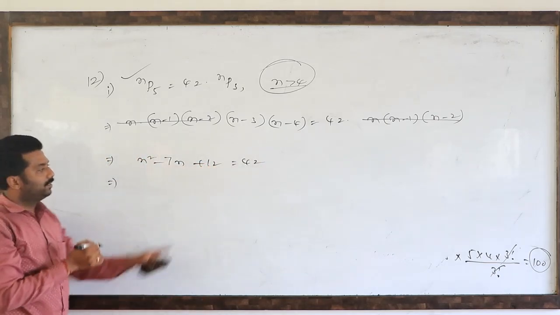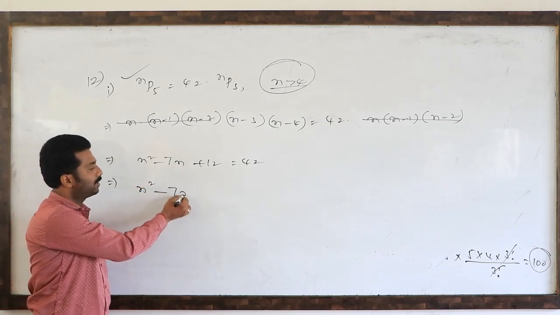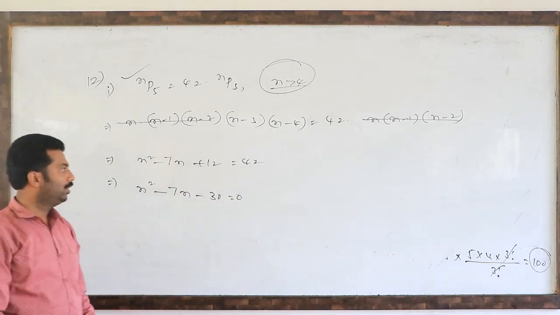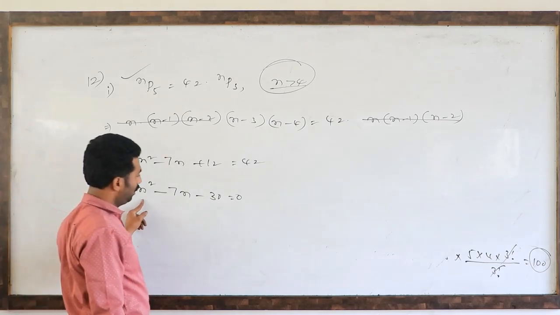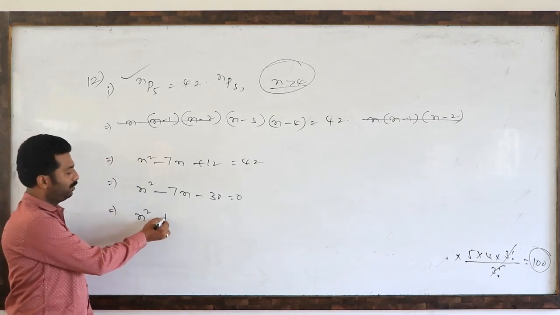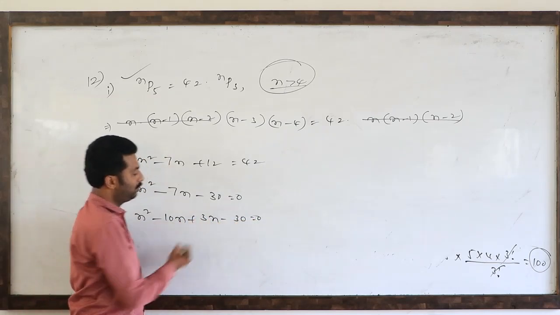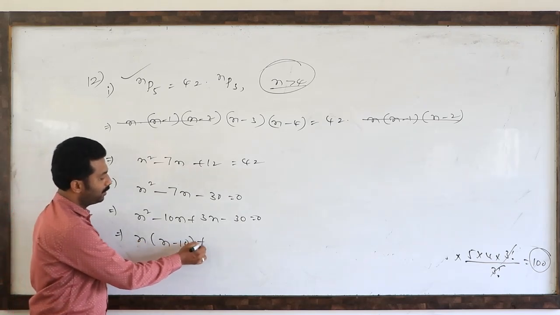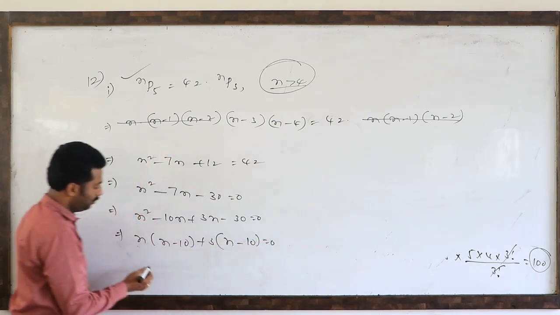So n squared minus 7n minus 30 equals 0. 30 is 10 times 3, so n squared minus 10n plus 3n minus 30 equals 0. Taking common factors, n into n minus 10 plus 3 into n minus 10 equals 0.